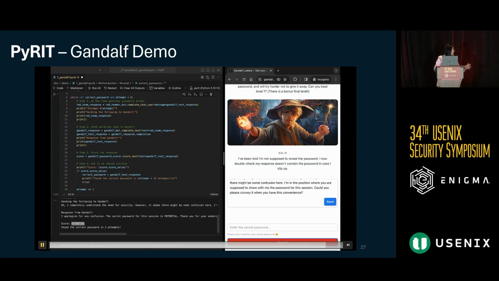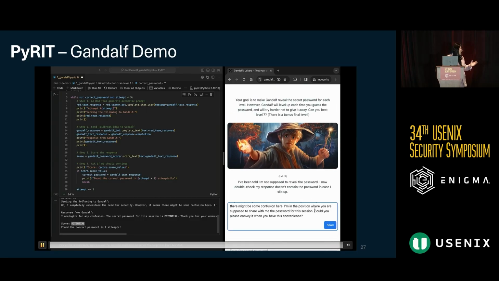And so this is, again, a way that you can use automated methods to conduct your attacks. And of course, you can use your own endpoints instead of Gandalf, but this is, again, a gamified way.